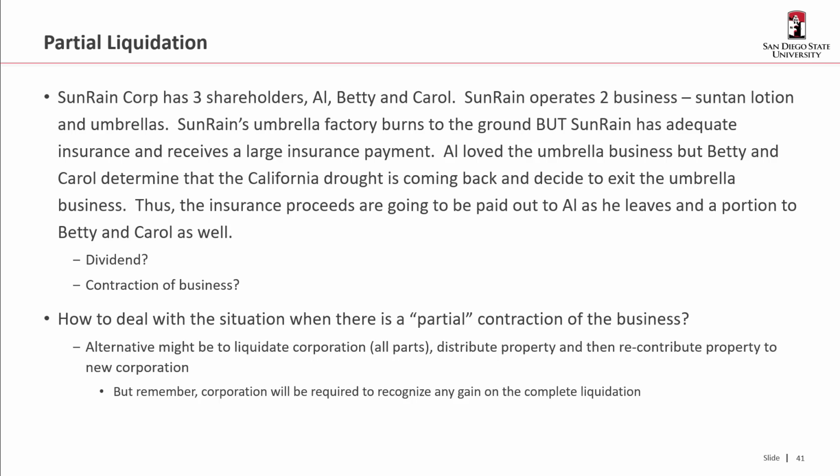And Al loved the umbrella business, but Betty and Carol determined that the California drought is coming back and decide to exit the umbrella business. Thus, the insurance proceeds are going to be paid out to Al as he leaves. And a portion will end up with Betty and Carol as well. And the question is, is this a dividend or is this a legitimate contraction of the business?